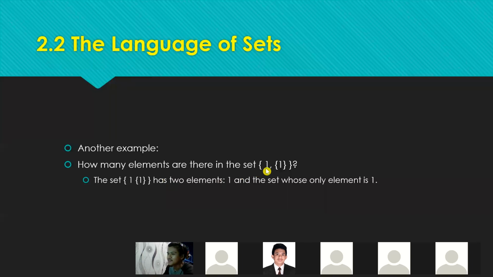So, dito, dalawa yung element. Okay, na meron tayo. One, and then another element or another set wherein it contains an element. Okay, so kung bibilangin nyo to, 1 and 2. Alright, so kung ito man, may laman pang, let's say, 3 element, magiging 4 na, ilang element yung nandito?